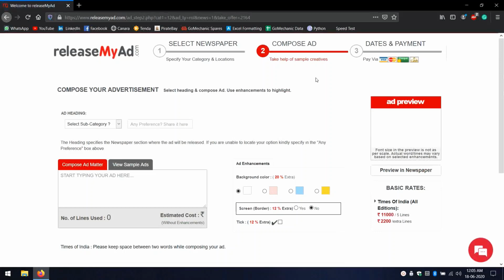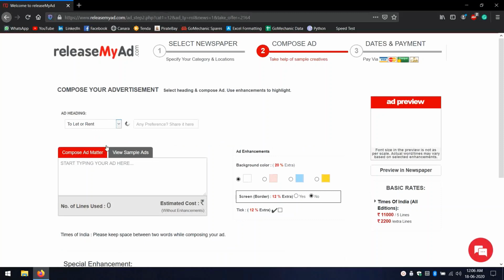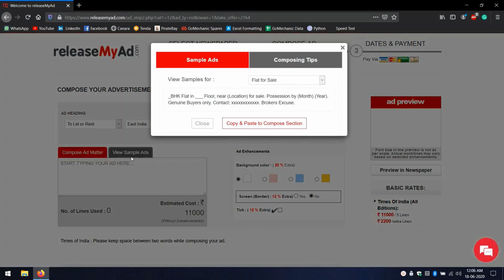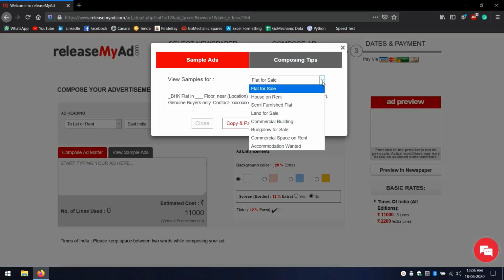Now coming to the second step of booking your ad, that is composing your advertisement. First you have to select the ad heading. For my rent, I selected to let or rent and my preferred classification was East India since my property resides in that part. You can put any special preference if you want over here. Now coming on to compose the ad matter. You can compose your own ad matter or you can view the sample ads. In sample ads, you will find the creatives that will help you in composing your advertisements.